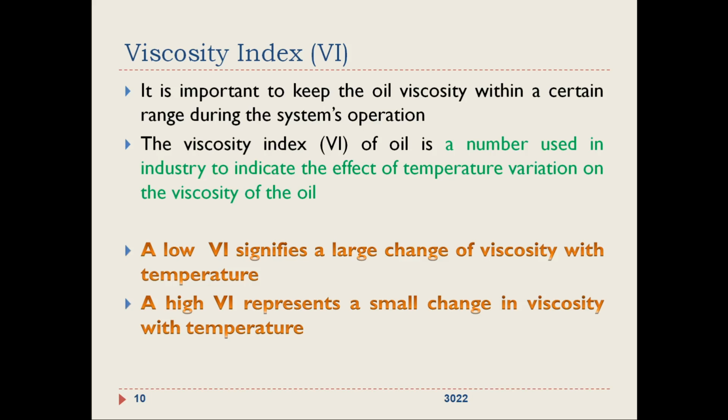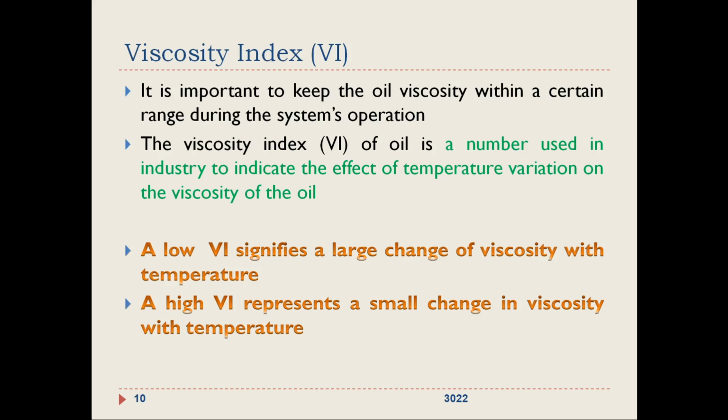Now there is an important measure for viscosity known as viscosity index. From the discussion we had, we have understood that it is very important to keep the oil viscosity within a certain range for the proper motion of the fluid between the components in the pipelines, right?